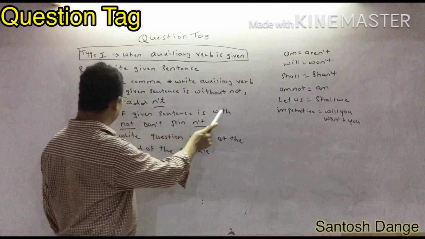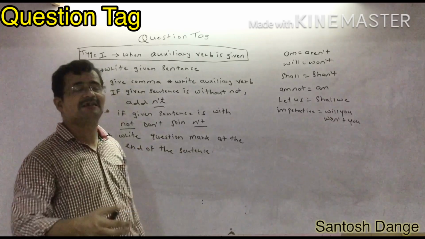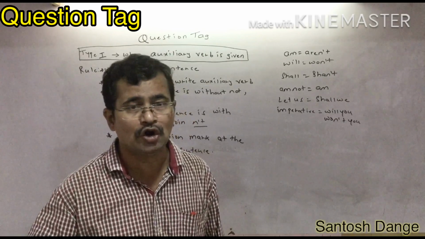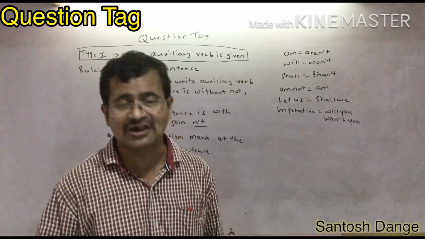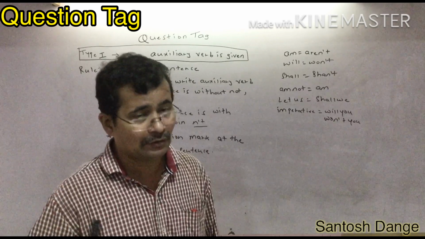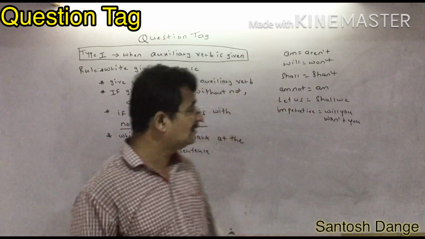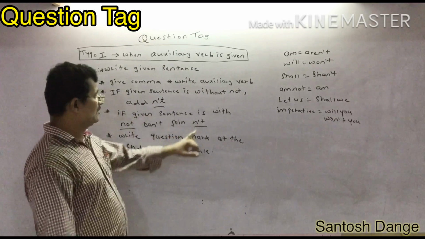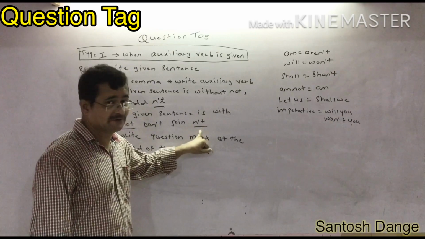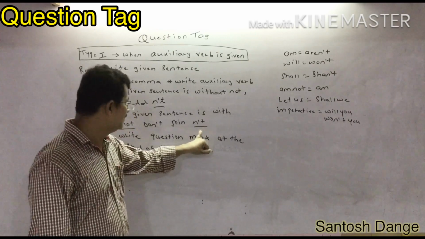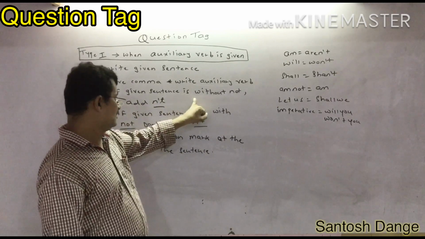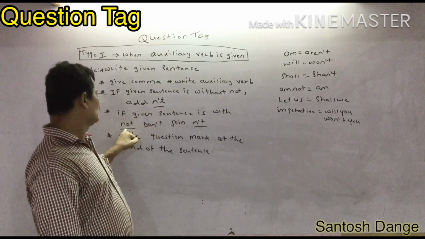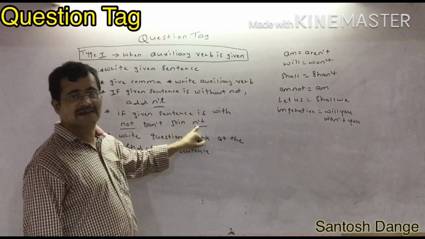And if the given sentence is with not, the sentence is in the negative form. If the sentence is given in the negative form, means no, not, never, nothing, such kind of negation word, if they have given, then you don't join n't. आपको वहाँ पर n't join नहीं करना है. Very important rule. देखो ध्यान से, again everybody listen carefully. If the given sentence is positive, convert it to negative, and if the given sentence is negative, don't join n't. उसको n't नहीं लगाना. Clear है?